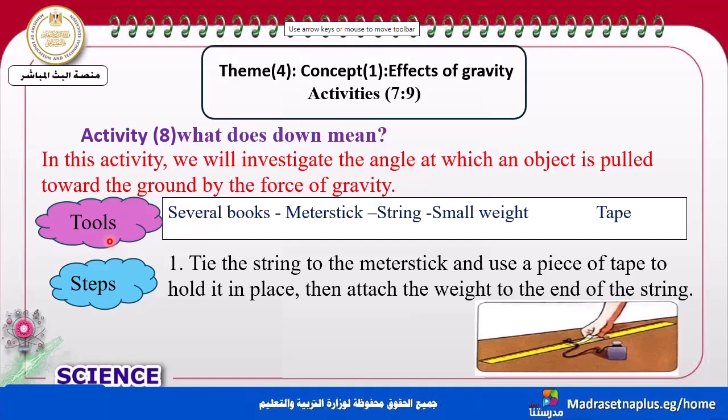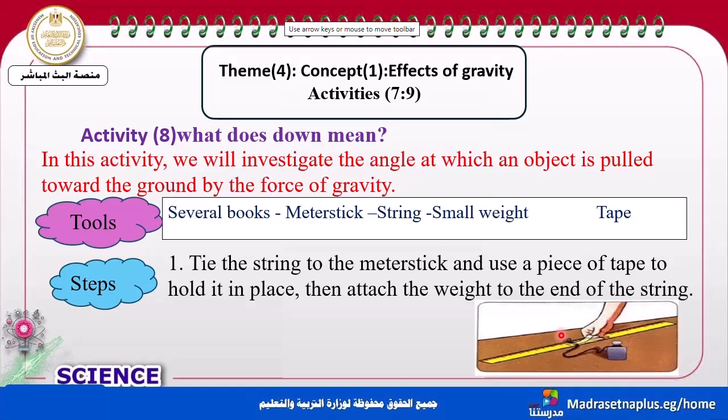Let's start with the tools. We'll need several boxes, not only 1 or 2, more than 4. Number 2, a meter stick. And after that, also a string, that is the rope. And also a small weight and tape. There is a small weight and also tape.